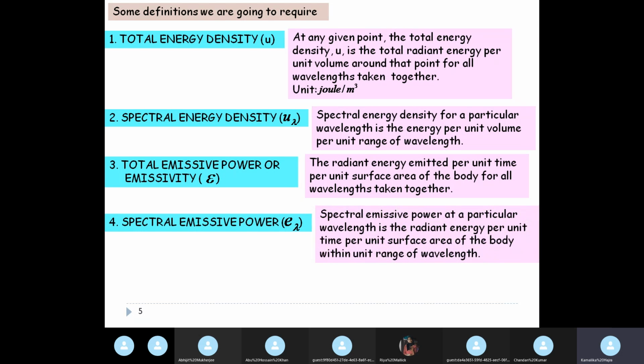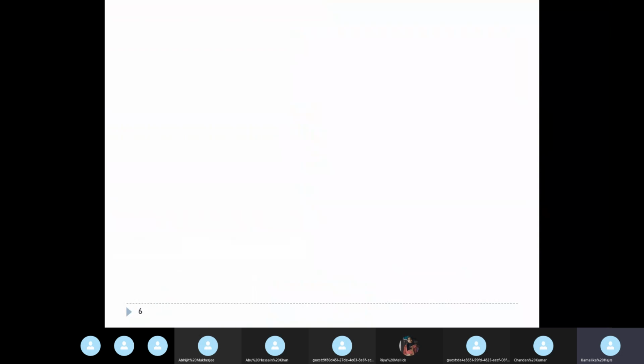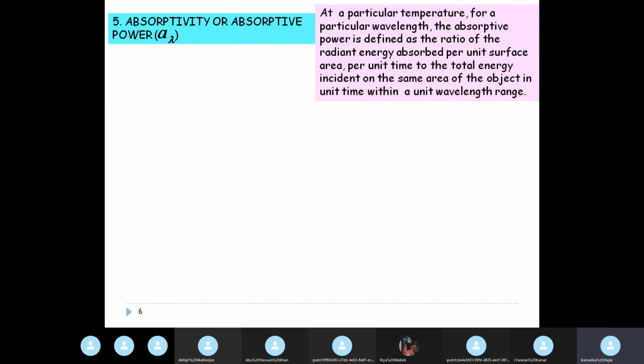And obviously, therefore, total energy density U is integration 0 to infinity U lambda d lambda, that is for all available wavelengths. And similarly, total emissive power or emissivity epsilon is integration 0 to infinity E lambda d lambda, that is for all available wavelengths. Then we defined absorptivity or absorptive power, which is related to wavelength.